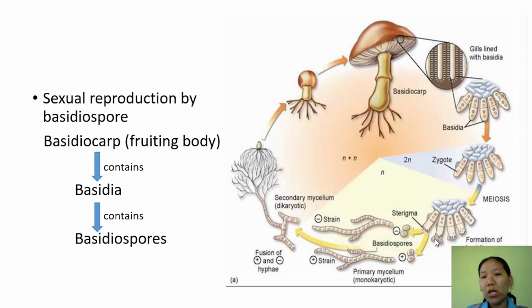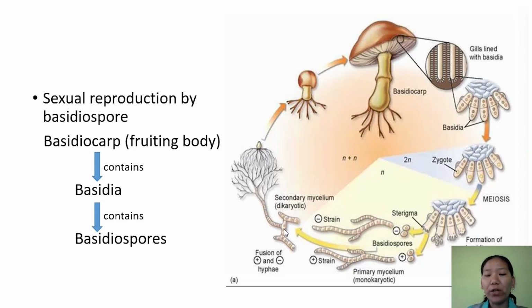So in each fruiting body there are so many basidia, and each basidium produces 4 basidiospores. These are the result of sexual reproduction, and these basidiospores will germinate to produce mycelium, and this mycelium, again, if it is a different strain, they both will fuse again, that is plasmogamy.